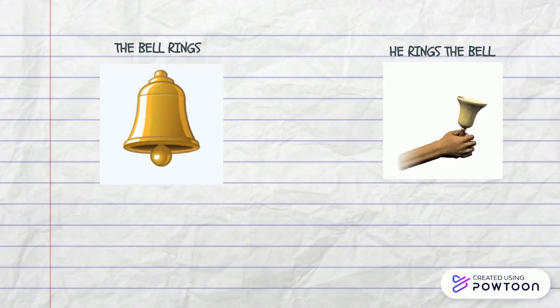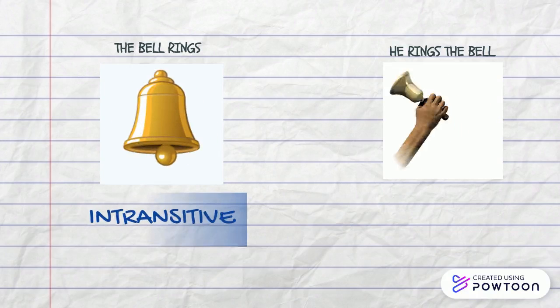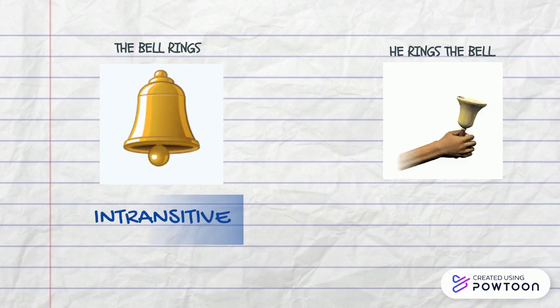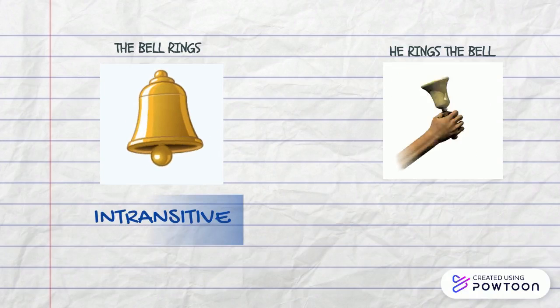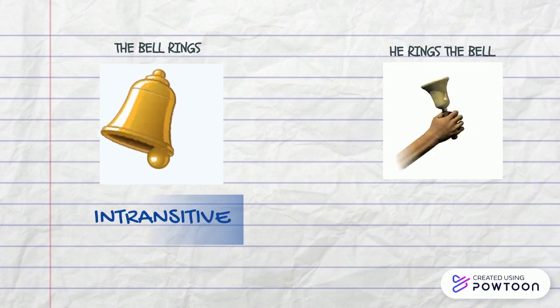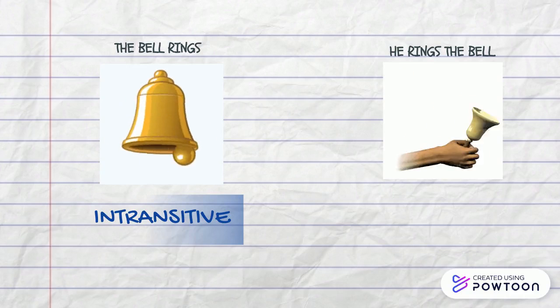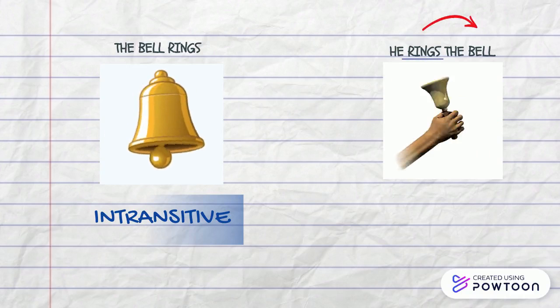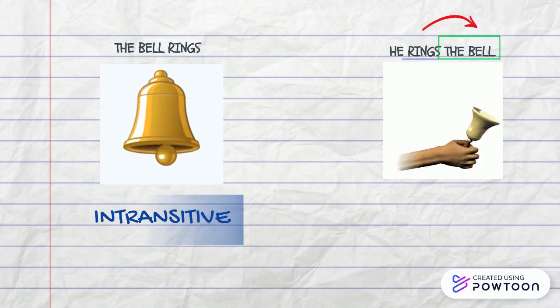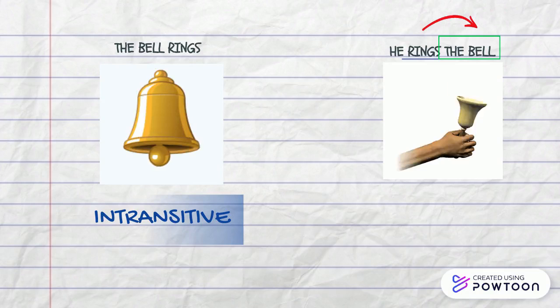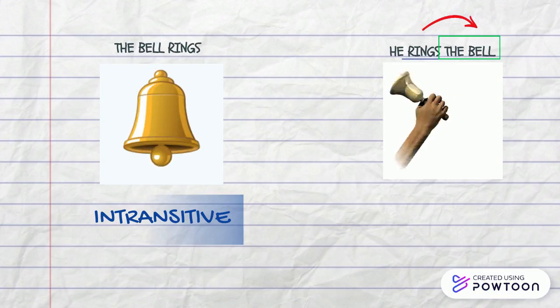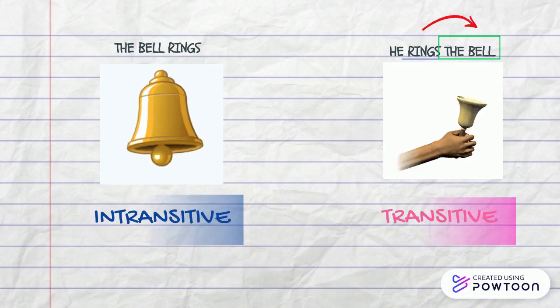In the first example, ring is intransitive because nothing follows this action verb, but the sentence still makes sense. However, in the second one, the verb ring must go with an object to make the meaning clear. He rings what? He rings the bell. Therefore, ring in this sentence will be a transitive verb.